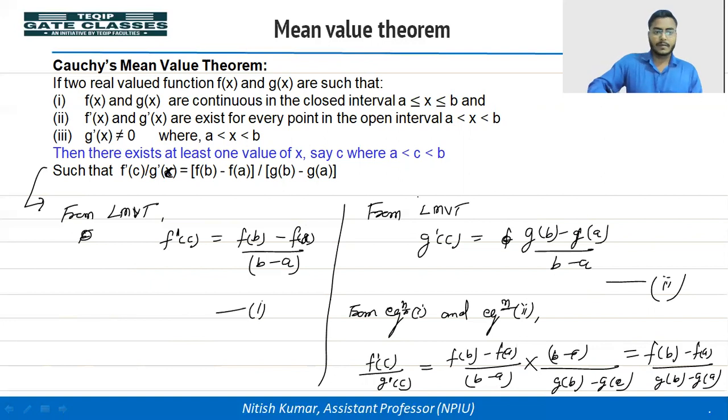So for the same conditions, for the same given section, the two functions f(x) and g(x) have the same LMVT applied for the given section a to b. So that is called the Cauchy mean value theorem. Generally, we write it in short form as CMVT.